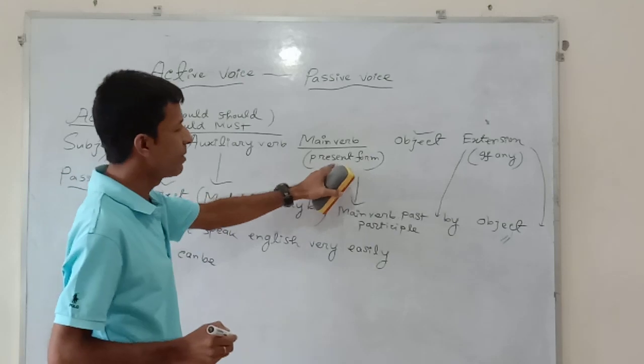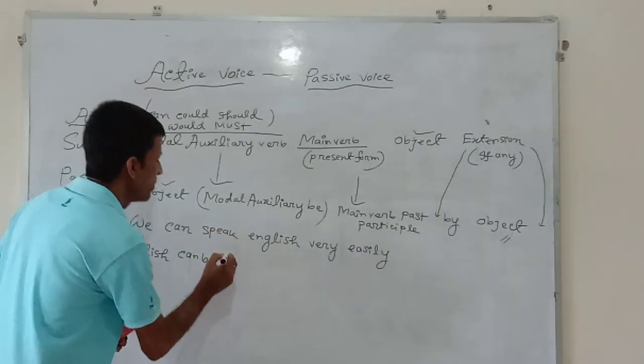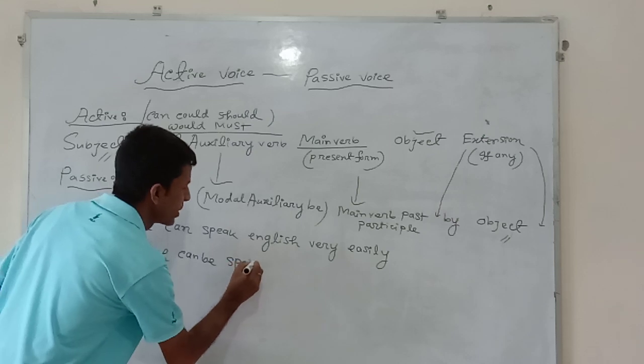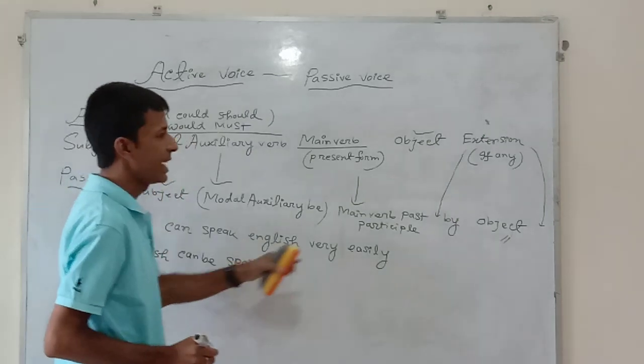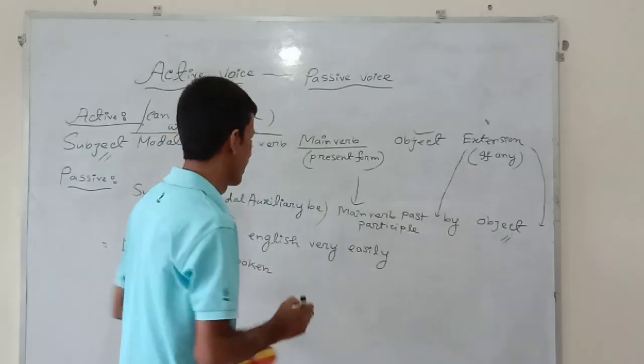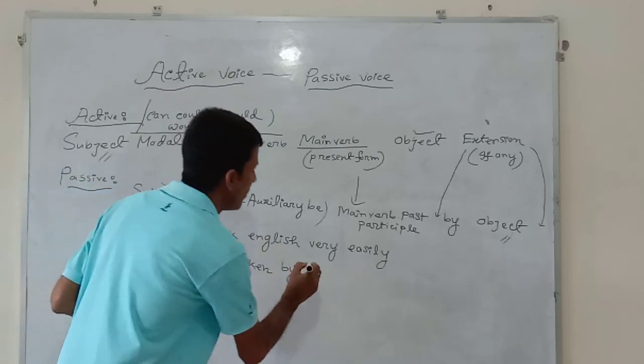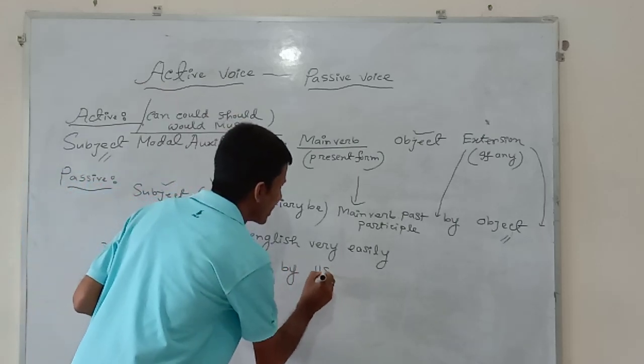Main verb will have to be written using the past participle form. Speak will be transferred into spoken. After that, by will be used as compulsory. By. And at last, we will be transferred into us.